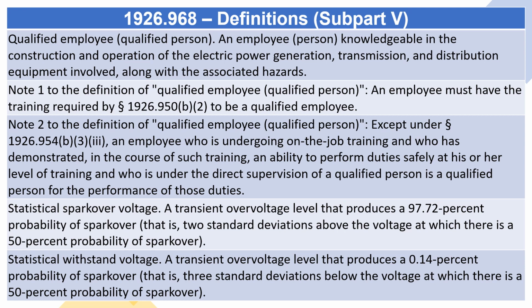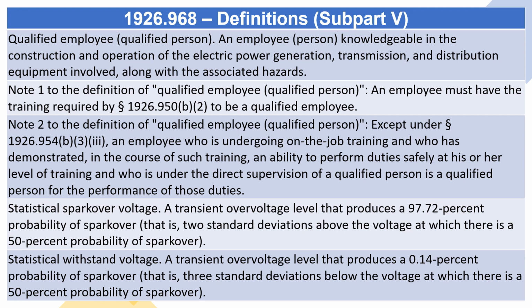Note 2 to the definition of qualified employee, qualified person. Except under Section 1926.954(b)(3), an employee who is undergoing on-the-job training and who has demonstrated, in the course of such training, an ability to perform duties safely at his or her level of training and who is under the direct supervision of a qualified person is a qualified person for the performance of those duties.